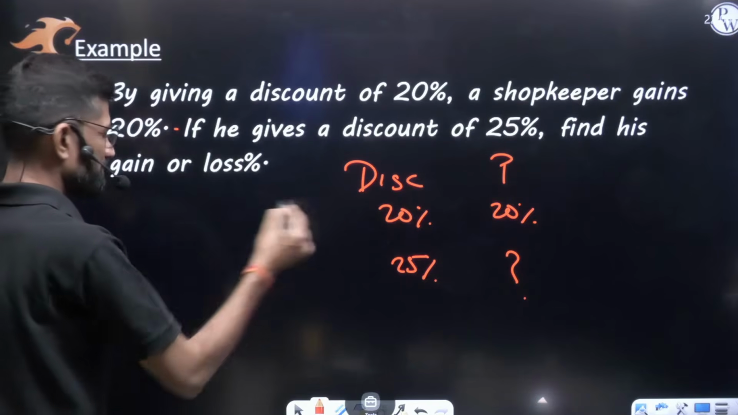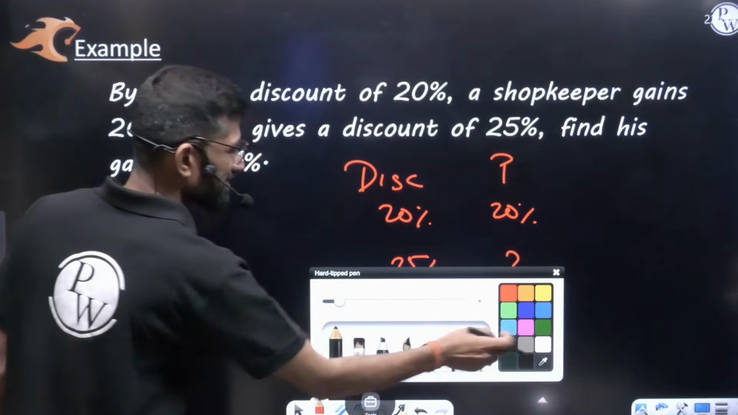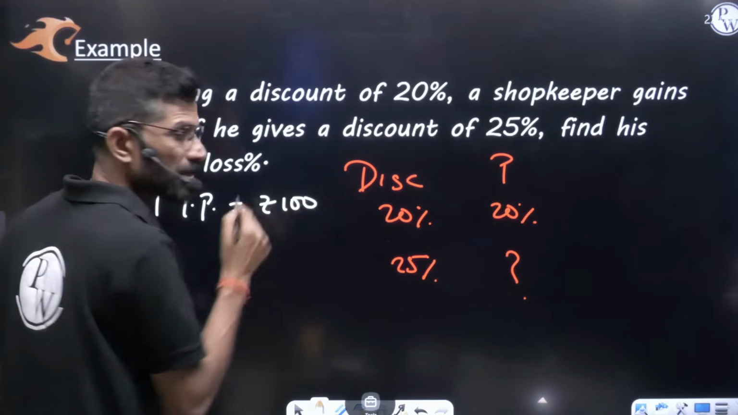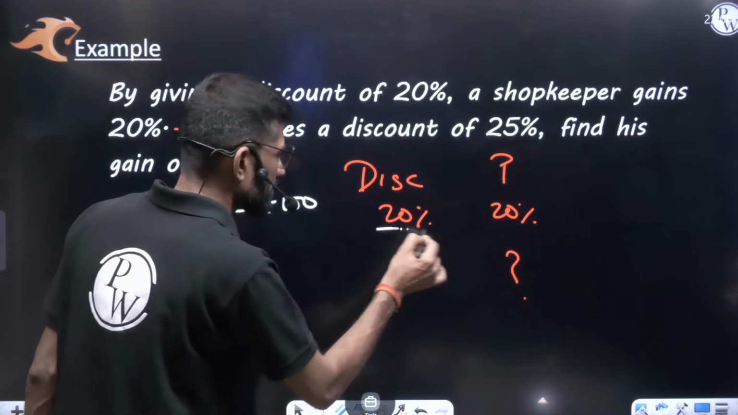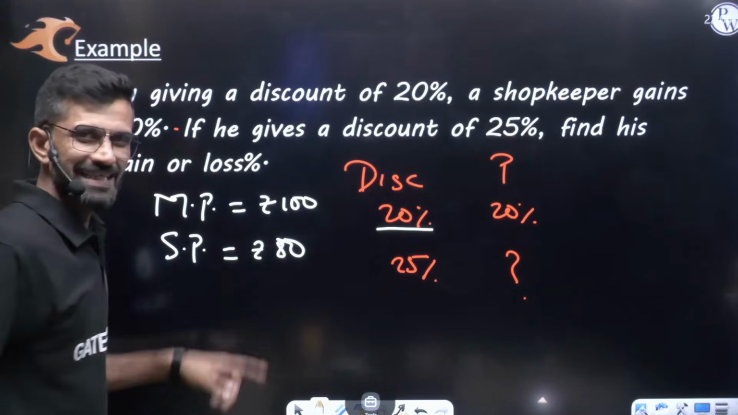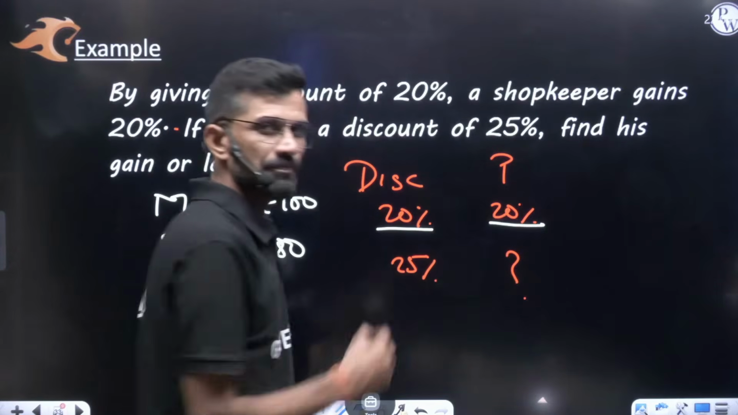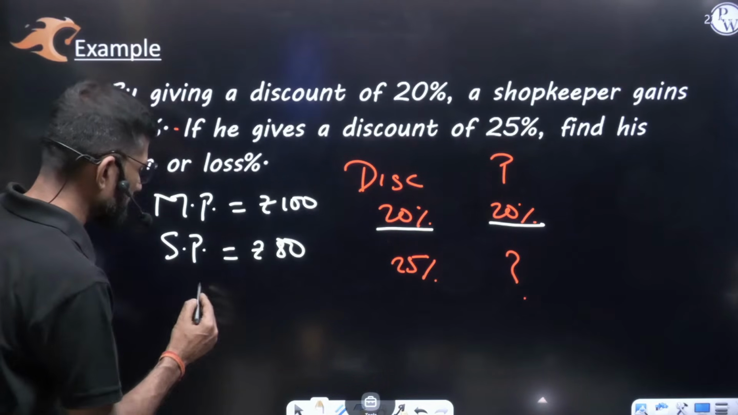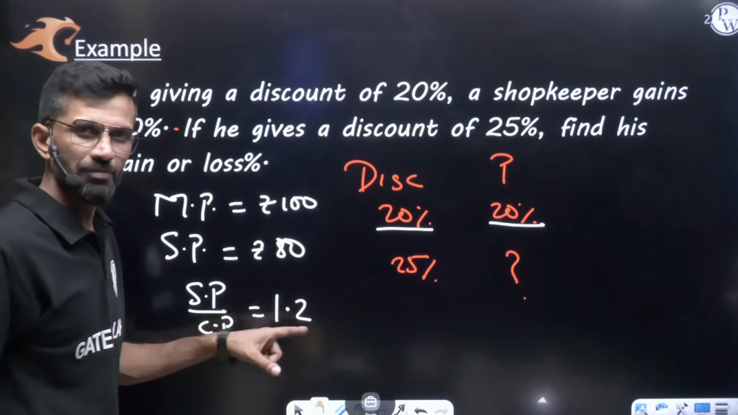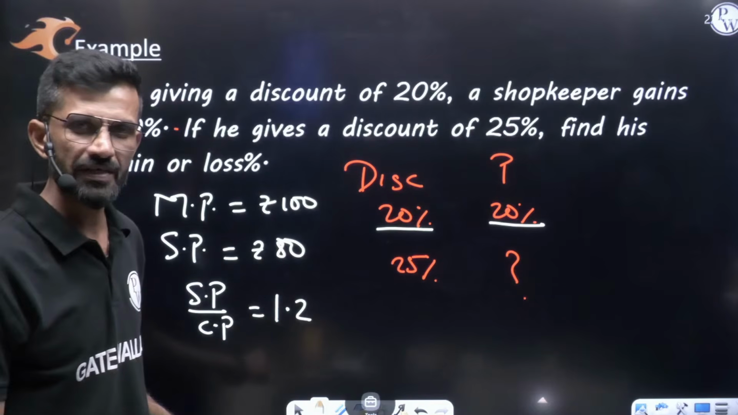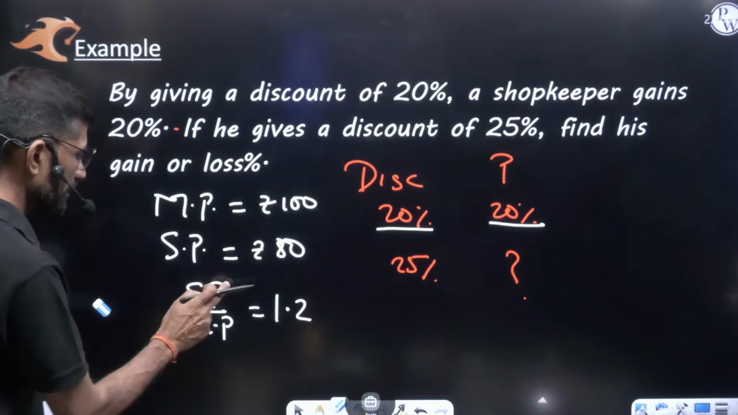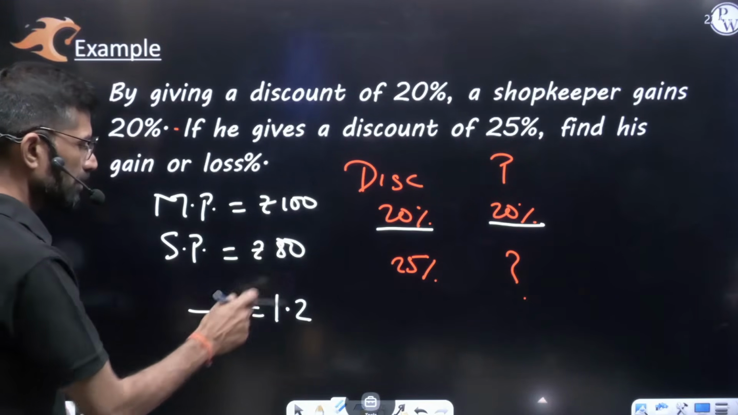So let's say for the second method which we were discussing, the mark price is 100 rupees. 100 rupees is written on the product. First he gives a 20% discount. So at what rate is he selling this product? Obviously at 80 rupees. Selling at 80 rupees, he is getting 20% profit. 20% profit means selling price by cost price will definitely come to 1.2, that is, 20% more than 1. Now the selling price value you already have. Place that selling price value over here, and you will get the cost price.